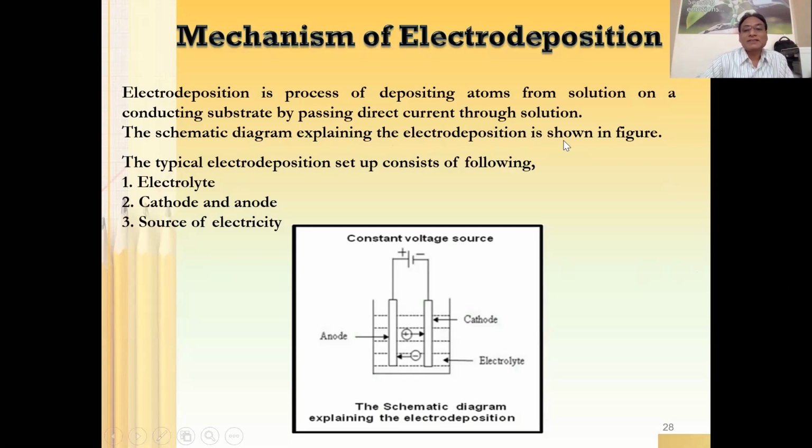The schematic diagram explaining electrodeposition is as shown in this figure. You can see this is the beaker I was talking about, which has electrolyte solution, cathode and anode. This is simple, and then you will be applying an external voltage. This is a constant voltage source. You can have a constant current source or a constant voltage source.